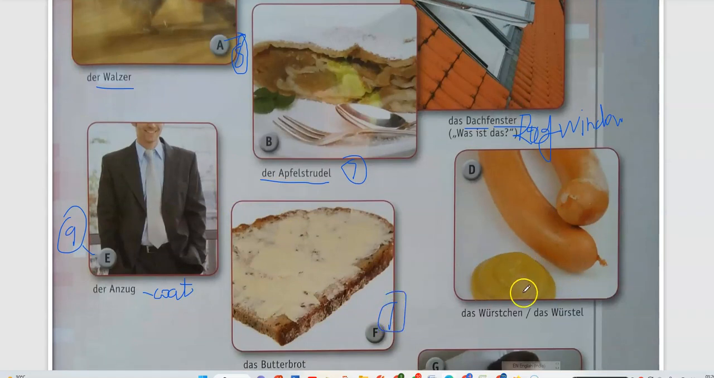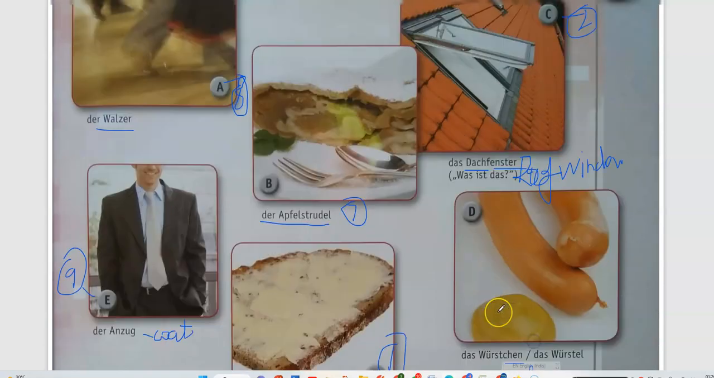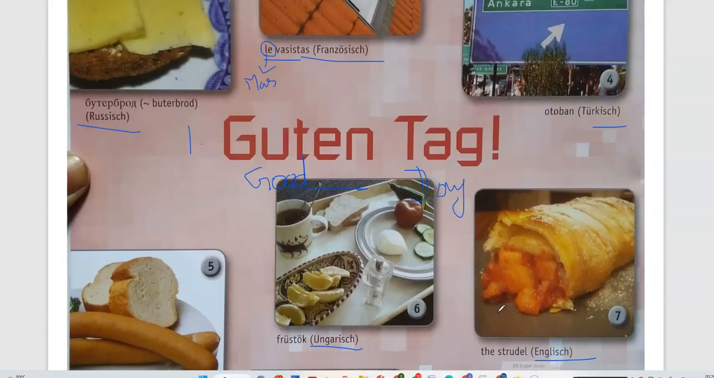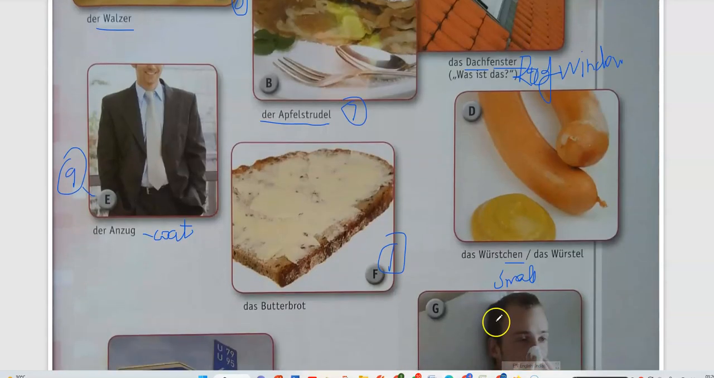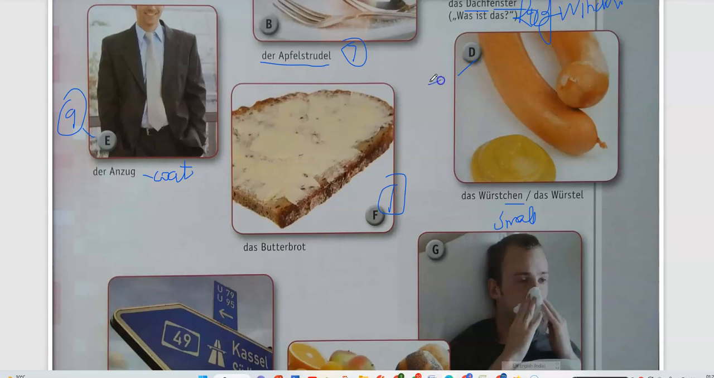And then the D one is Würstchen. Würstchen is also called Wurstel in German. Das Würstchen is the meat which is made from a pig. The chen always denotes small, so Würstchen is small pig meat. So we have to match with the picture above. This one, the Würstel, is Italienisch. So number 5 we have to pick and match here with the D.